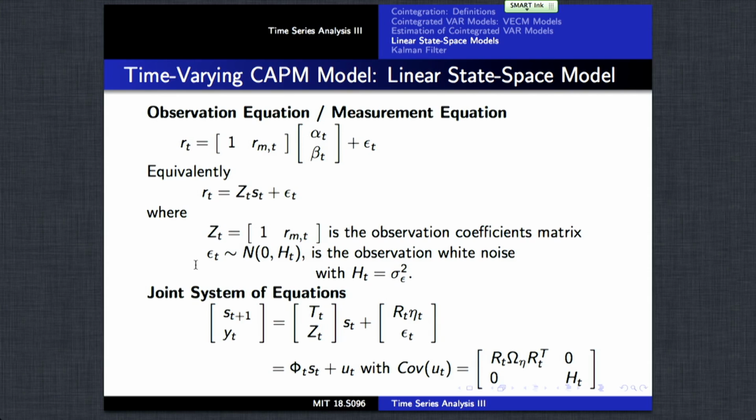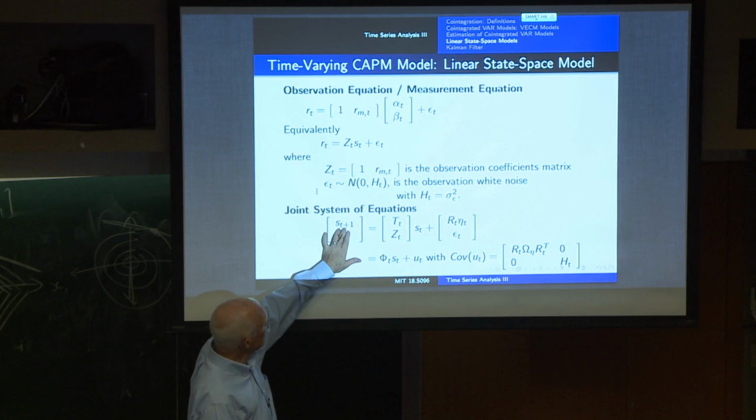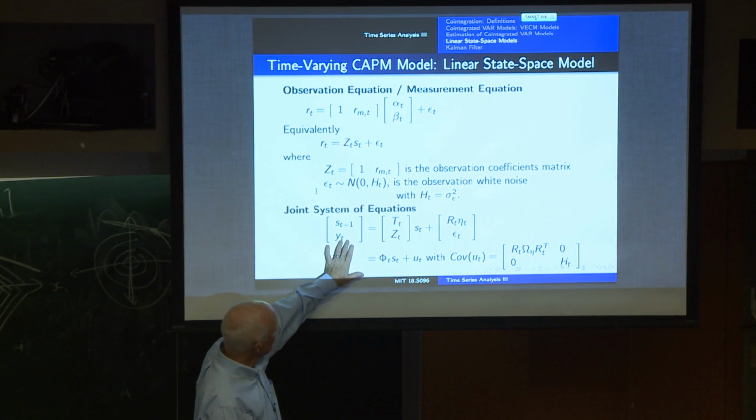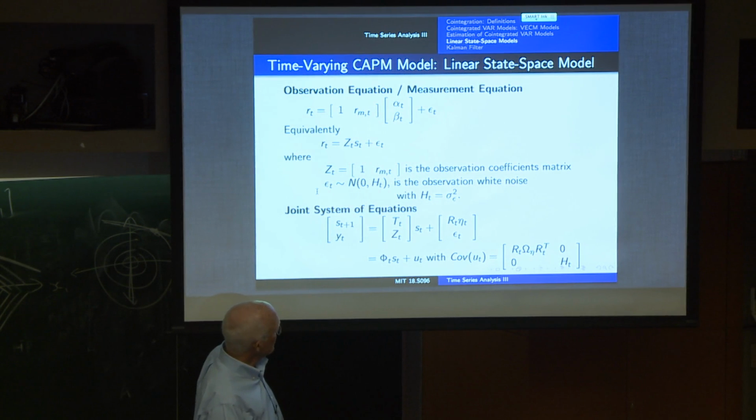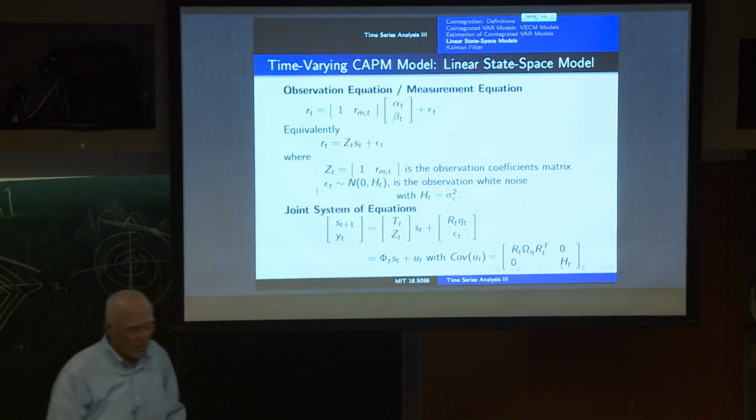Now, the observation equation is given by this expression defining the Zt matrix as basically the unit element and rMt. So it's basically a row vector, or a one row matrix, and epsilon t is the white noise process. Now, putting these equations together, we basically have the equation for the state transition and the observation equation together. We have this form for that.